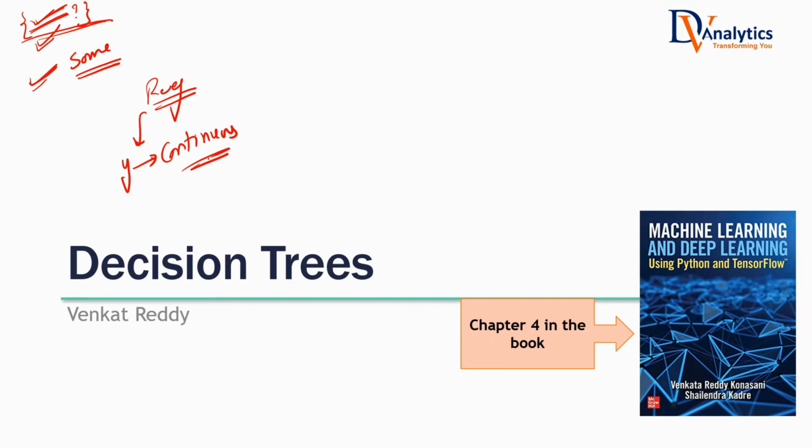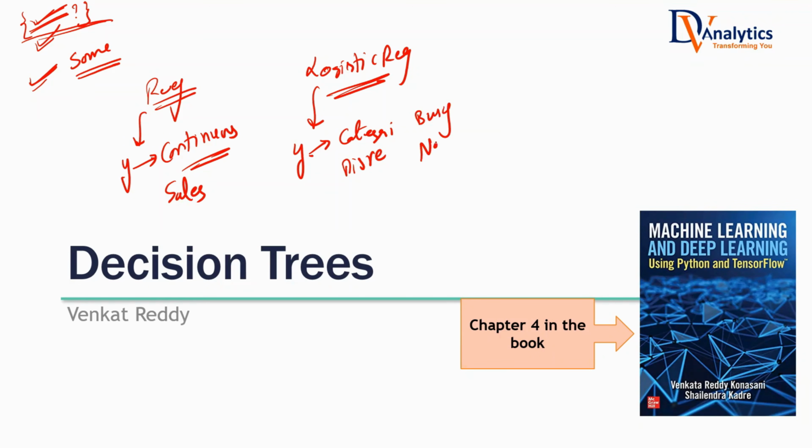One of the frequent interview questions is, what's the difference between regression and logistic regression? So what will be your answer to that? Your answer would be, regression is used for predicting a continuous variable as the output target, whereas logistic regression is used when the target variable is categorical or discrete type. You can give some examples. When you're predicting sales, you can use regression. When you're predicting whether a customer will buy the product or will not buy the product, in these cases, you can use logistic regression.